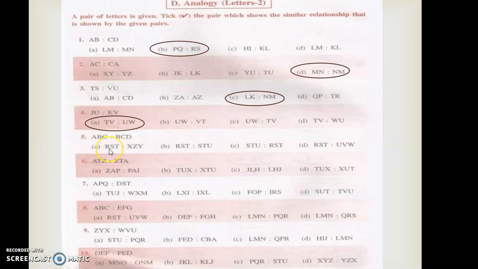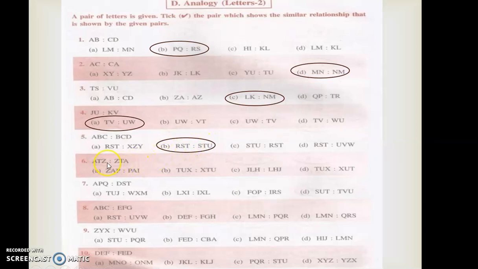First check with the A option. R, S, T, X, Z, Y was there. So it won't come. Correct. So what will be the answer for that? R, S, T. Then S, T, U. Will it be the answer or not? Yes, it is the answer. That means continuous RST was given. The next, that last ST was mentioned over here and U was given as an answer. That means the continuous letter.